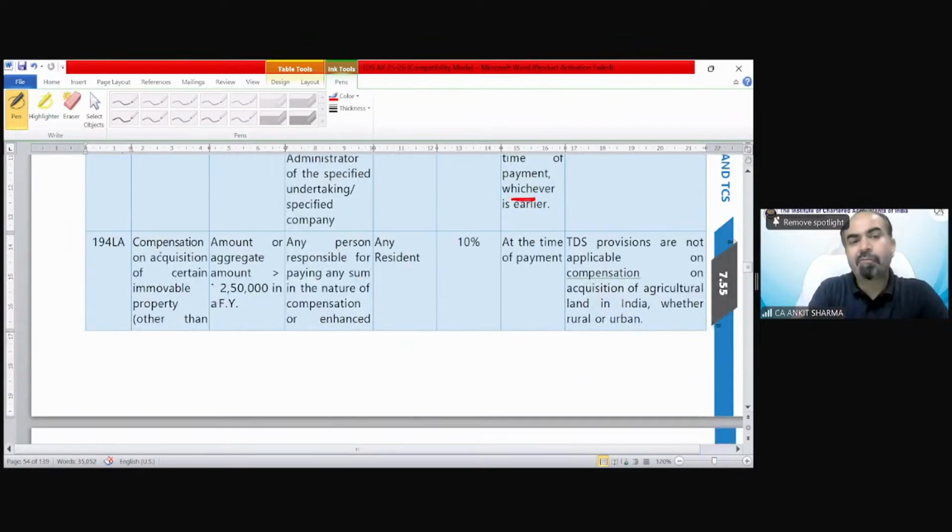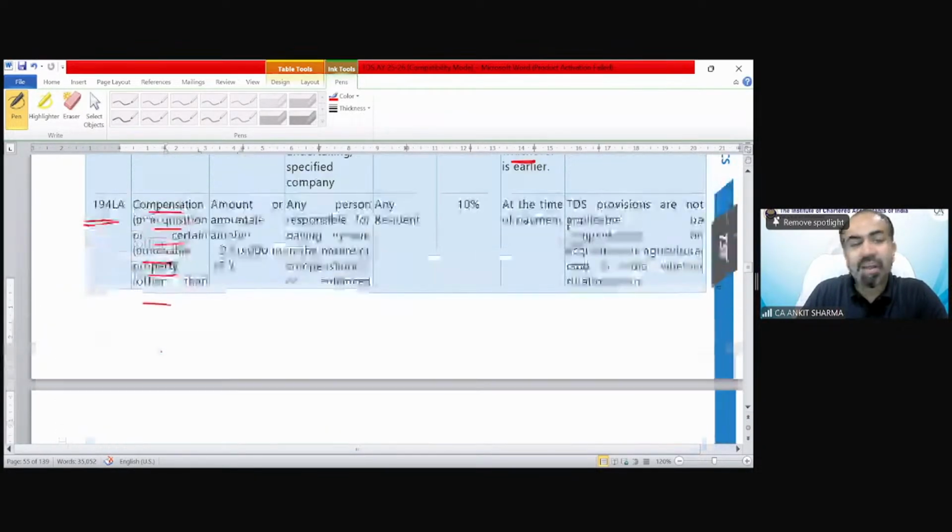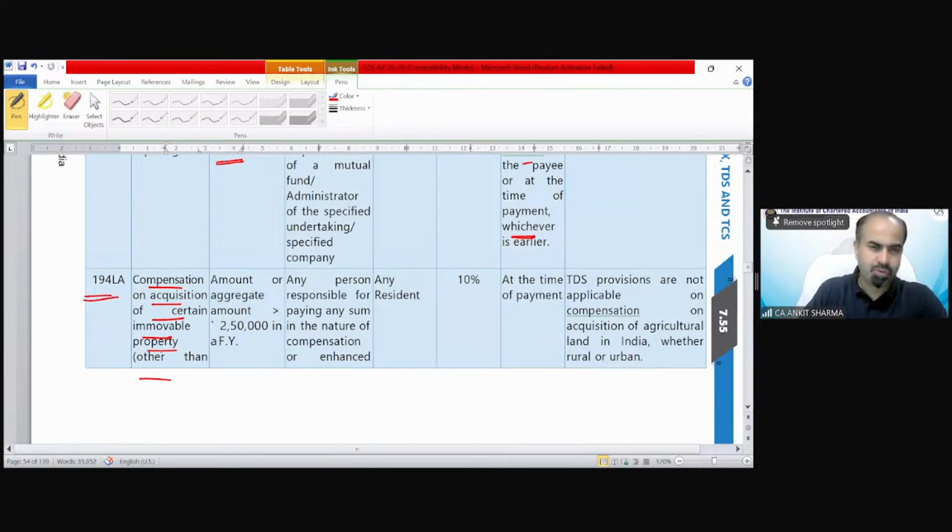Section 194LA is for compensation on acquisition of certain immovable property other than agricultural land situated in India. So this is regarding compulsory acquisition. You must remember where we discussed the provisions of compulsory acquisition. That was in capital gain.